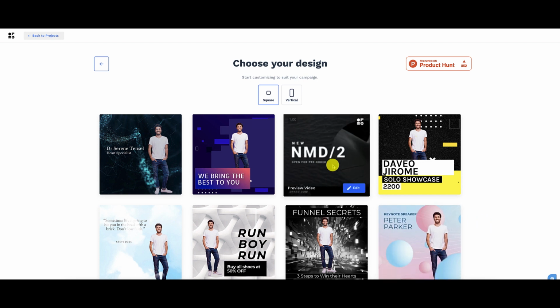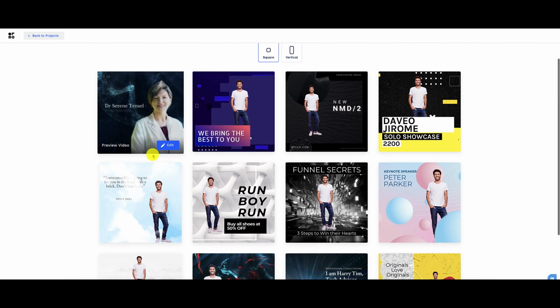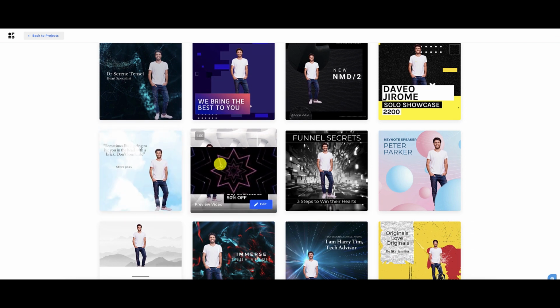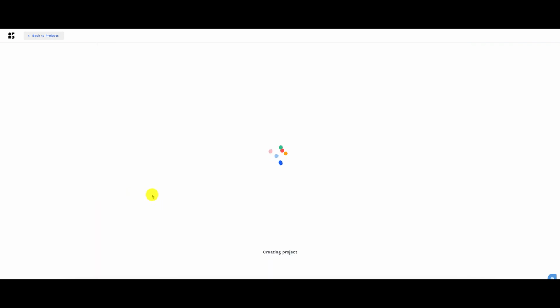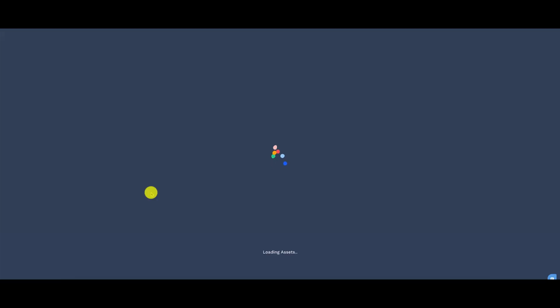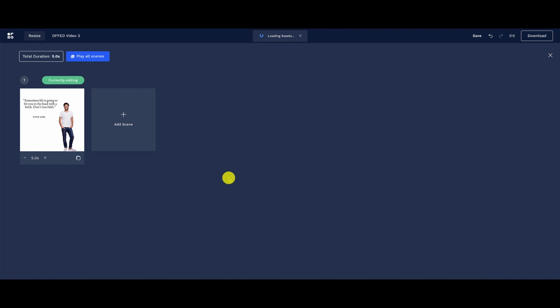So you can hover over these, you can see it in action. You can see how all the animations work here. So we're going to go with this one right here, and let's just edit this. And now it's going to be creating the project for us. Give it some time here, and you're going to see right here that here is our project.